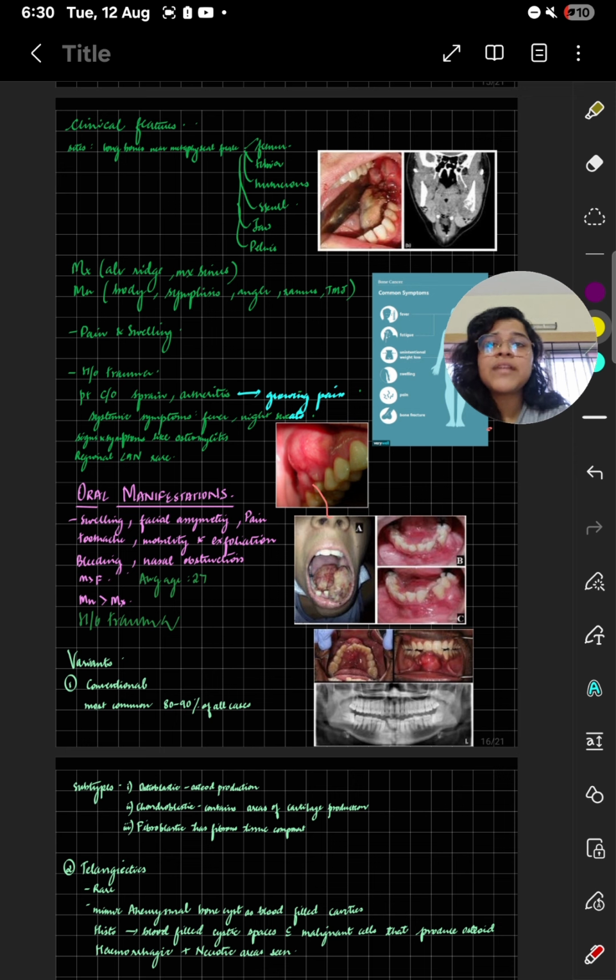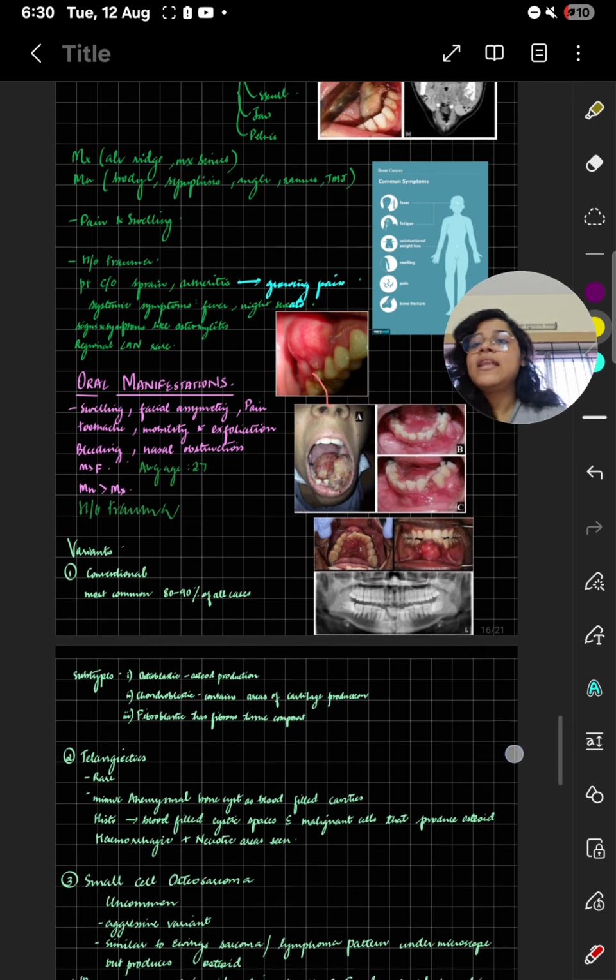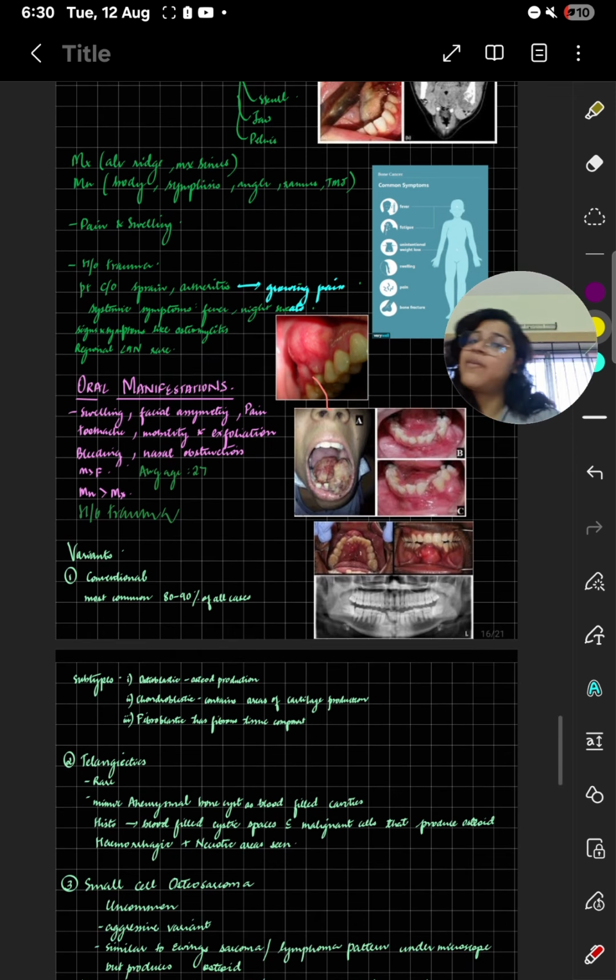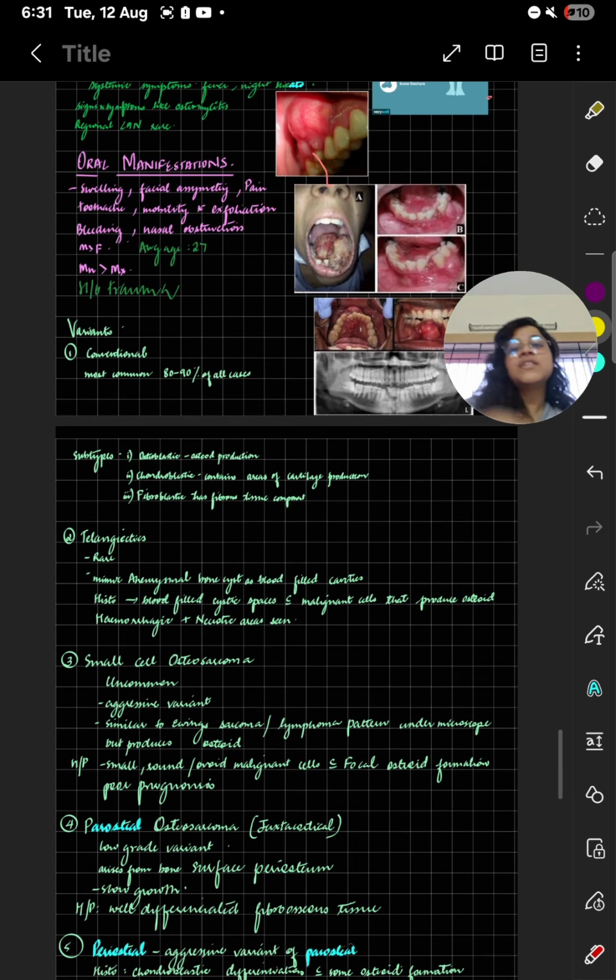The patient complains of sprain, arthritis, growing pain, and other symptoms such as fever and malaise. Oral manifestations include swelling, pain, facial asymmetry, toothache, exfoliation, and nasal obstruction. All of these can be seen. And then we come to the variants.